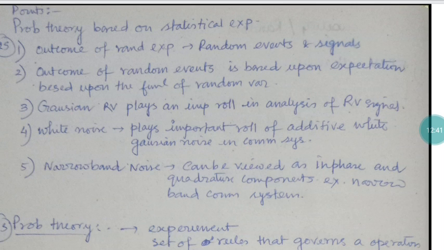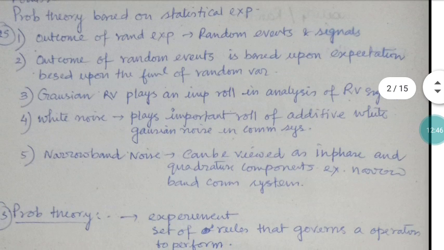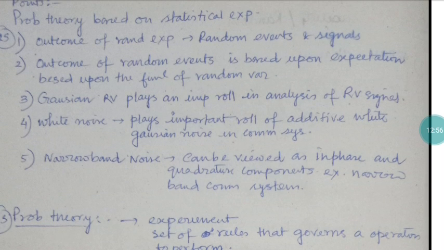Now here, the outcome of an experiment, if it is taken as a random experiment, and the event in which that experiment takes place, we will call the random event. If so, that experiment must be governed by some previous rules. If one experiment is done under a set of rules, that particular experiment cannot be a normal experiment.